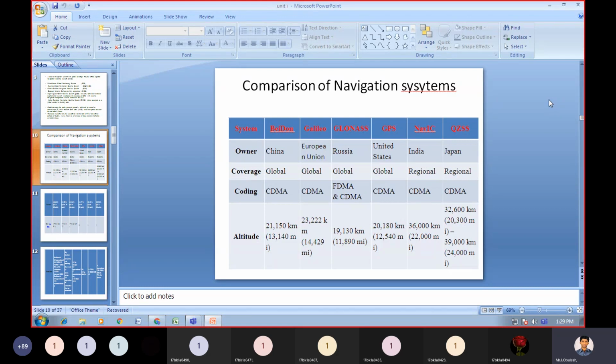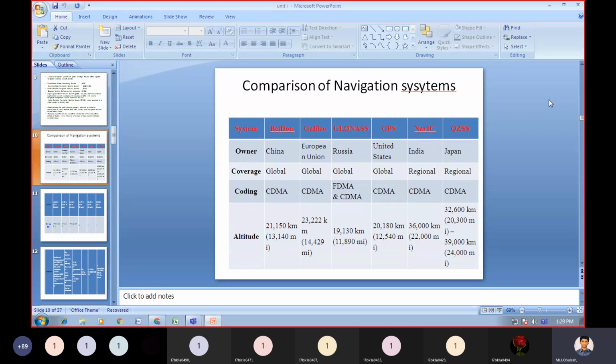Then the next, elevation. It will cover around 21,150 kilometers or 13,140 miles. So that much area it is going to cover.